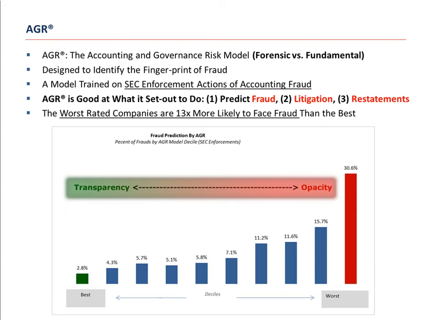Well, as it turned out, lucky for us, AGR was and still is very good at what it set out to do. It predicts with great efficiency accounting fraud as enforced by the SEC, securities class action litigation brought on by shareholders, and material financial restatements for the auditors. The chart below spans the time period from 1998 to the present, and we can see that the worst rated companies, right here, by AGR, have 13 times the incidence of SEC enforced fraud as the best companies, right here.